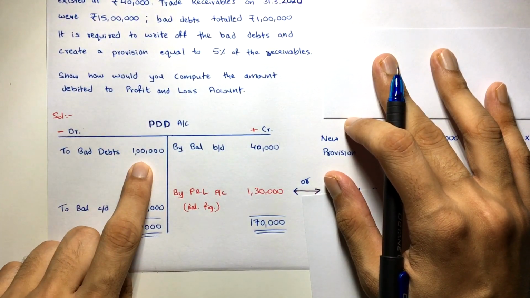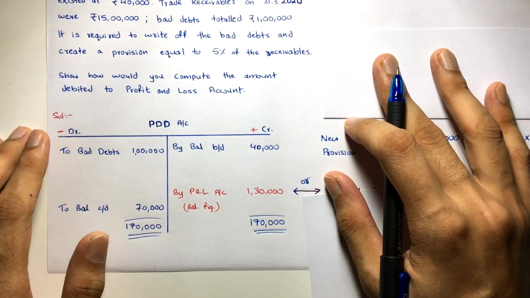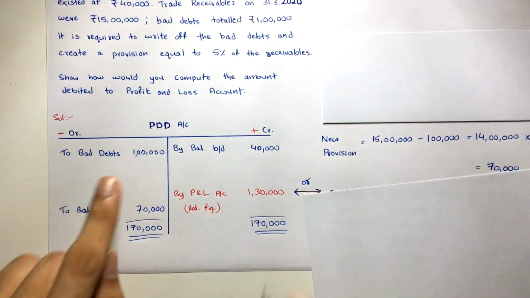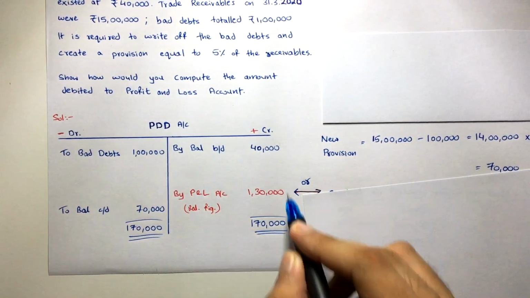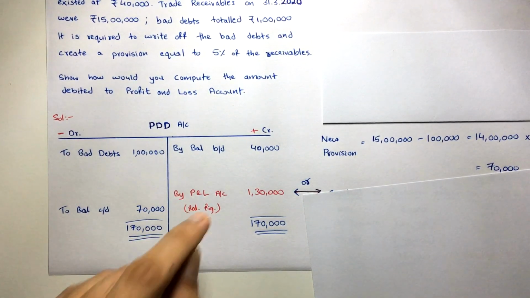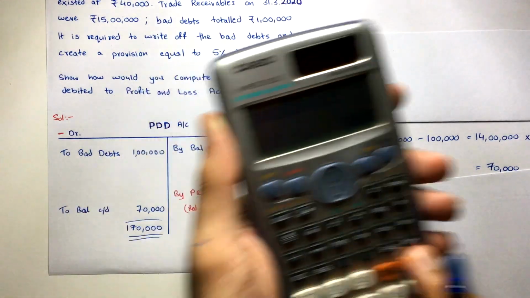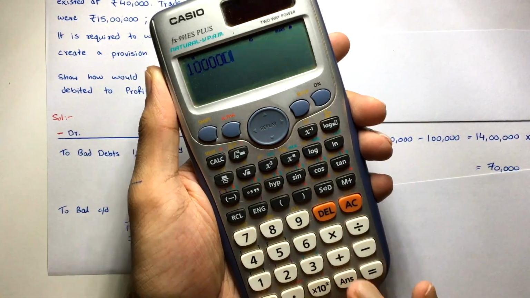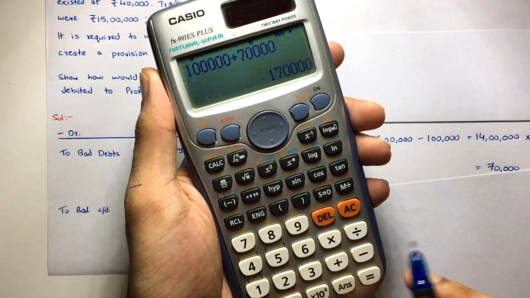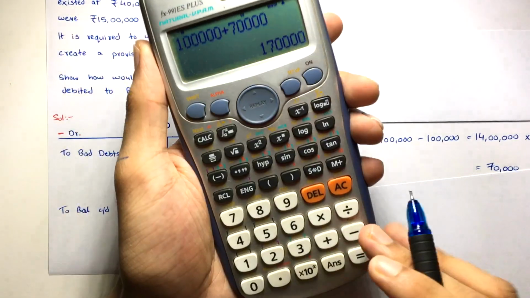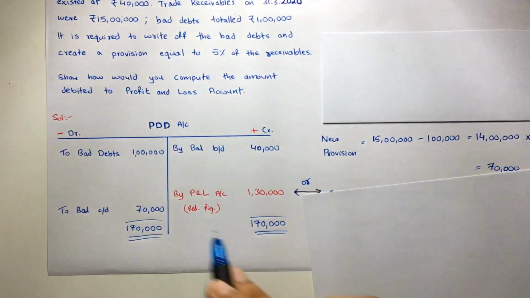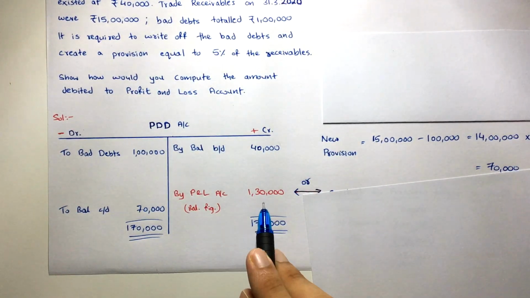How much bad debts happen in this year? 1 lakh. This is what you do. You all know this, right? So once you have these three figures, opening balance, closing balance, and this 1 lakh, then as a balancing figure, you will find the figure of profit and loss. How much will be debited to profit and loss? See here, it's really simple. This side is bigger now, 1 lakh 70. So 1 lakh plus 70,000, that's equal to 1 lakh 70, minus 40,000, that will give you the P&L balance. How much will be debited to P&L? That's equal to 1 lakh 30.